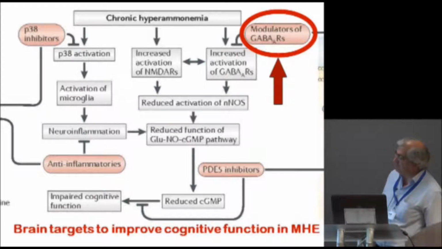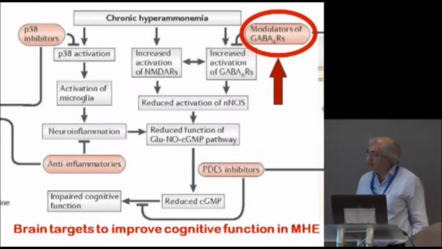Inhibitors of phosphodiesterase 5, which directly increase cyclic GMP, restore learning. Also inhibitors of MAP kinase p38 or anti-inflammatories, such as ibuprofen, restore cyclic GMP and learning. And also modulators of GABA-A receptors are able to restore the function of the pathway and learning ability.